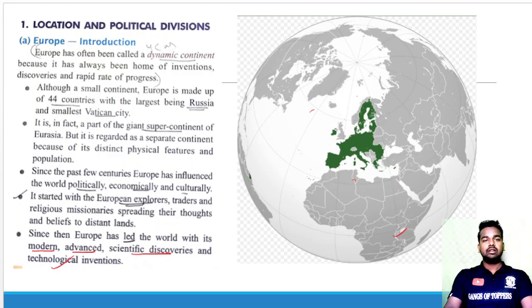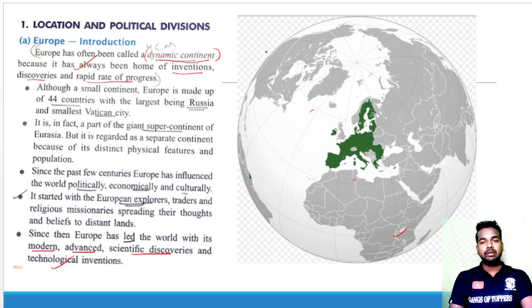Now, first topic is about location and the physical division. Europe has often been called the dynamic continent. So this is a very important question: why has Europe been called a dynamic continent? Because it has always been a home of inventions, discoveries and a rapid rate of progress.